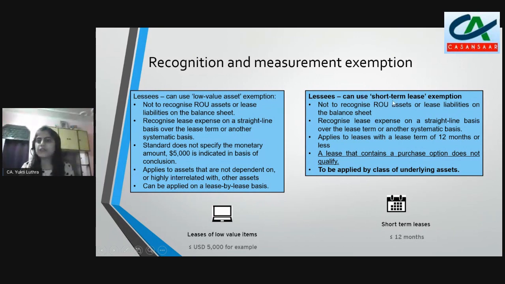Okay, so now look at the short term lease exemption. A short term lease is a lease which has a lease term of 12 months or less. So, for all my arrangements which have a lease duration of less than 12 months, I don't need to recognize my ROU assets or lease liabilities on the balance sheet, and I will expense it off over the lease term. This is applied by class of underlying asset. So what does it mean? I can't say that I will apply this short-term lease exemption for certain items of furniture and not other items of furniture. If I am applying it on furniture, I have to apply it to the whole class of furniture.